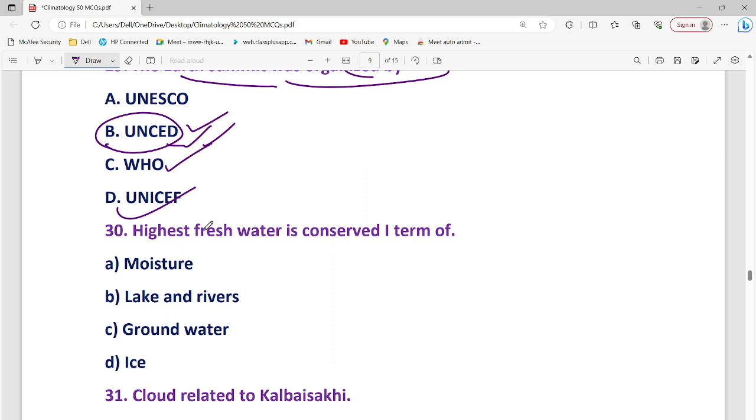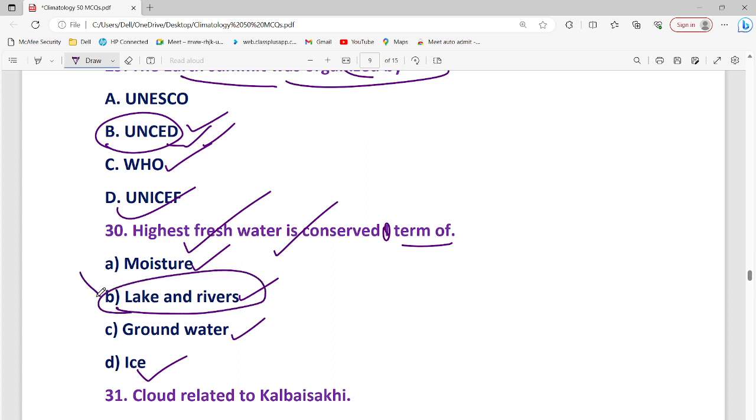The highest fresh water is conserved in the form of what: ice, groundwater, river, lakes, moisture? It would be ice and glacier, since it is fresh water.